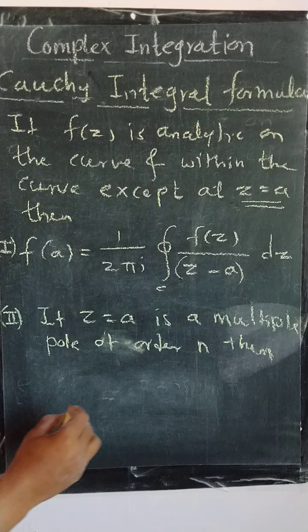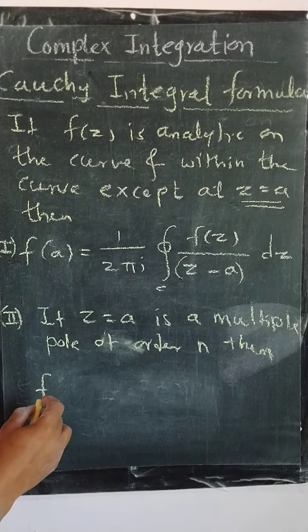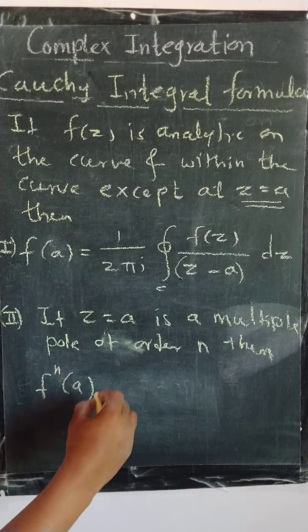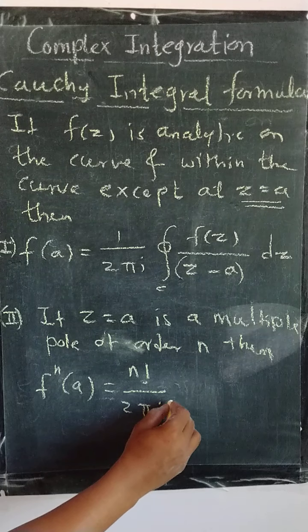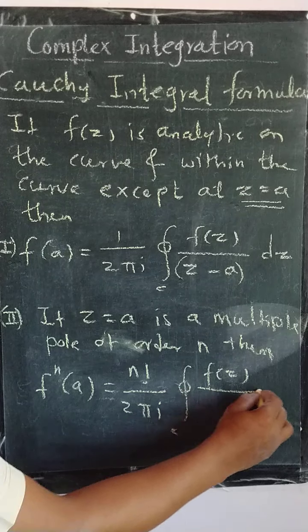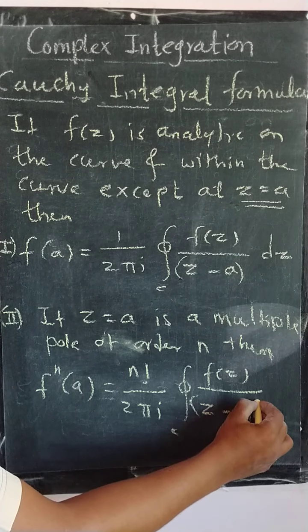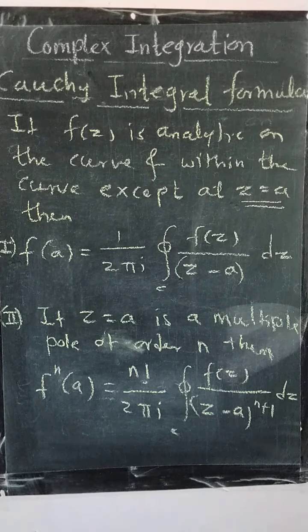Then the nth derivative of the function at a equals n factorial upon 2 pi i integration over the closed curve C f of z upon z minus a to the power n plus 1 dz.